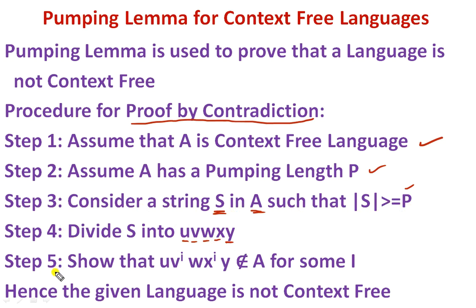Step number 5 is the contradictory statement. Show that UV^iWX^iY does not belong to A for some i.